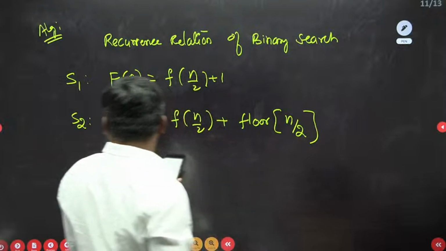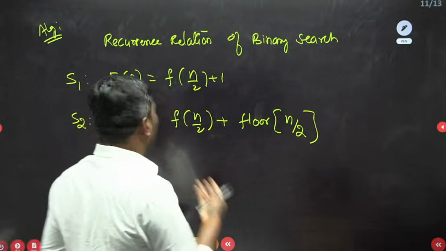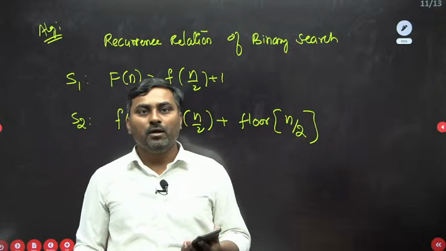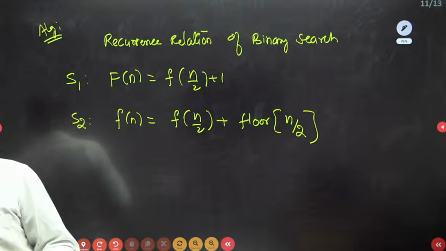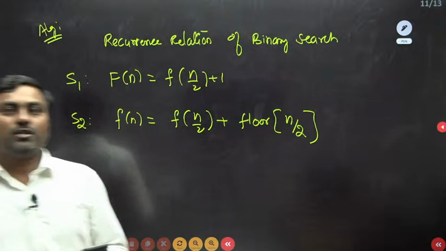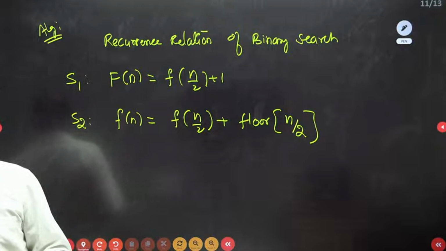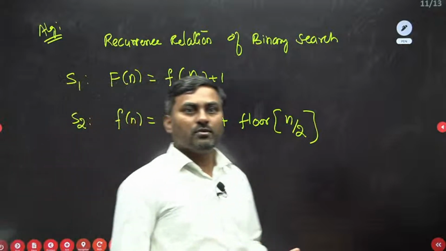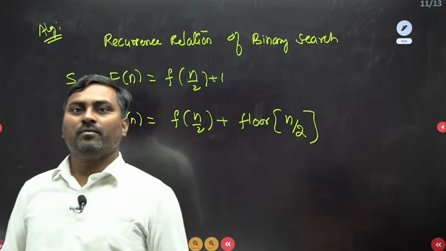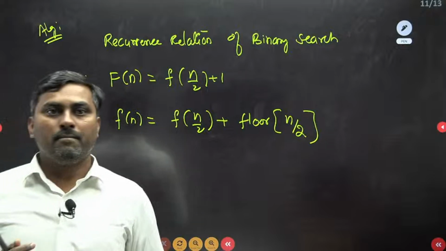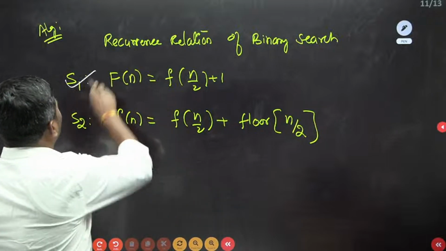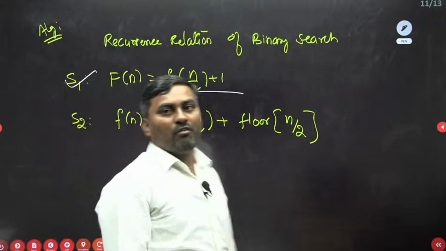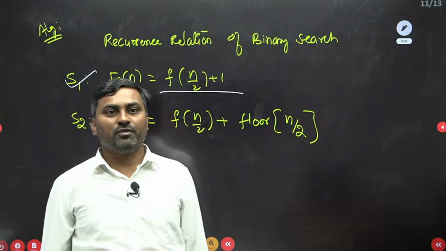Now options might be given like S1, S2. So what is the answer? Direct answer only: statement 1 is right, because directly f of n by 2 plus 1 is the recurrence relation for this one, correct?